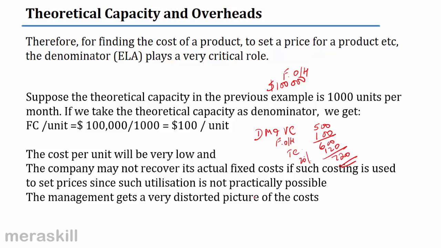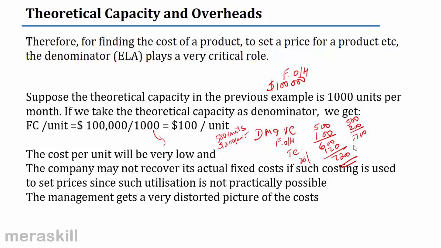Is it clear? But if I look over a period of time, I have never made these 1,000 units. I make only 500 units. Suppose I make only 500 units, then my rate of absorption will be double this. Yes or no? This is doubled. 100,000 divided by 500 units will give me $200 per unit. Yes or no? Then what happens to my cost? This 500 remains the same. This is 200. Actually, my cost is 700. 700, yes or no? 700.